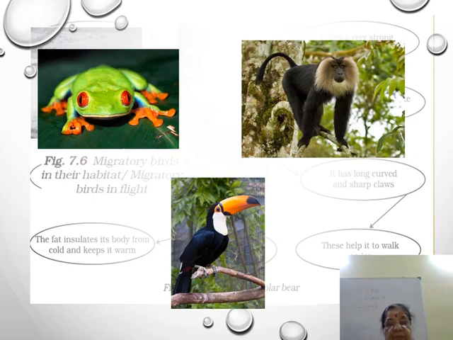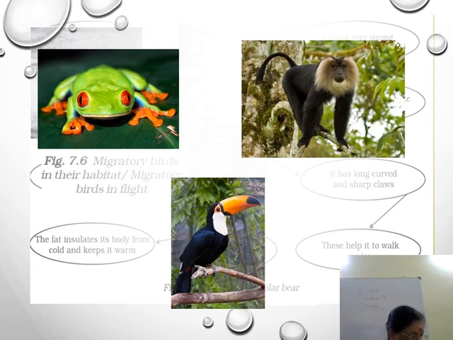Next, we will see the adaptations of animals to live in hot humid climate. So this is the red-eyed frog, this is the lion-tailed monkey, and this is called toucan, right?